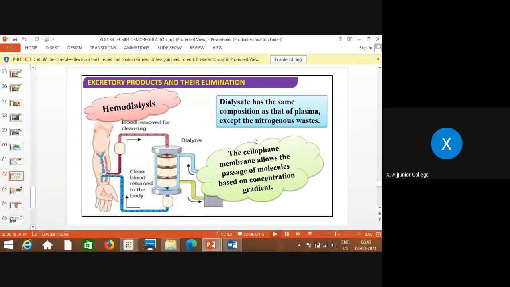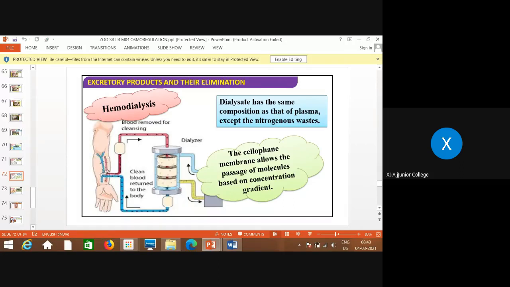Dialysate has the same composition as that of plasma, except the nitrogenous waste. So plasma contains proteins and all other compounds, but dialysate does not contain nitrogenous waste. The cellophane membrane allows the passage of molecules based on concentration gradient, in which concentration they are present.